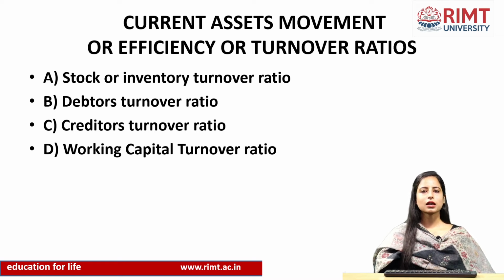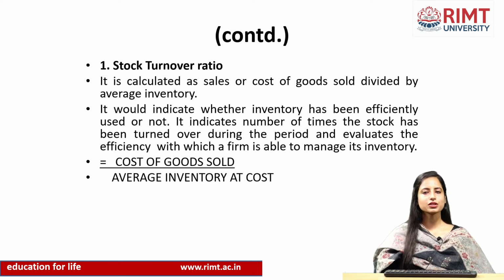Next come the current assets movement or efficiency or turnover ratios. The types are stock turnover ratio, debtors turnover ratio, creditors turnover ratio, and working capital turnover ratio. These turnover ratios basically tell us how efficiently the company is working. Starting with the first ratio, stock turnover ratio, it is calculated as the sales or the cost of goods sold divided by average inventory.